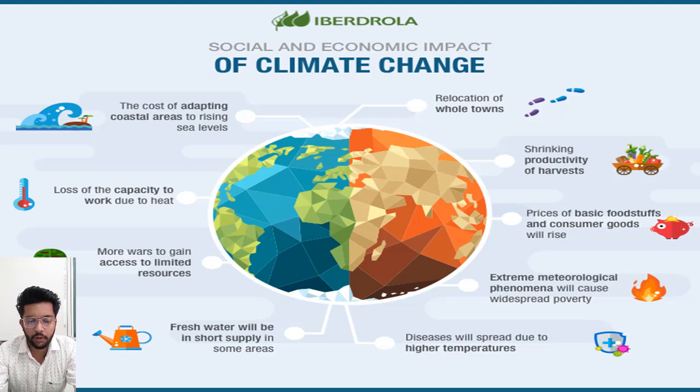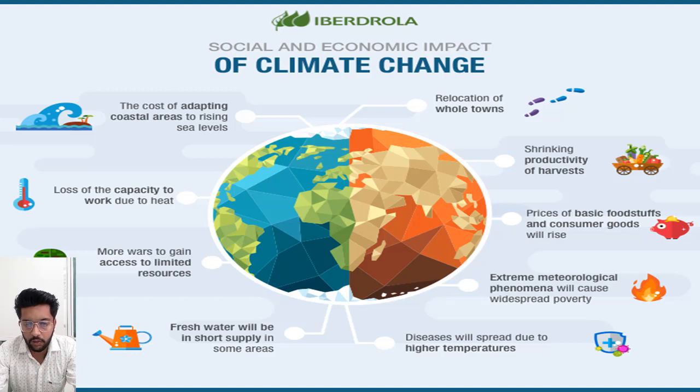Extreme meteorological phenomena will cause widespread poverty. Meteorological, it means the things coming from the space, like meteors, comets. When the climate changes, the meteorological activity increases. Due to that, poverty will increase. Diseases will spread due to high temperature. Due to the high temperature of the earth, many diseases will spread, like coronavirus.